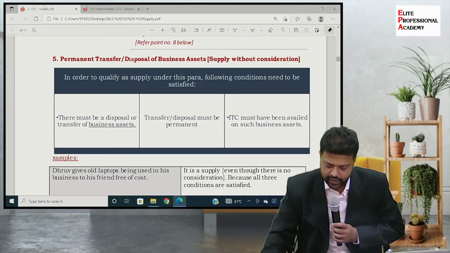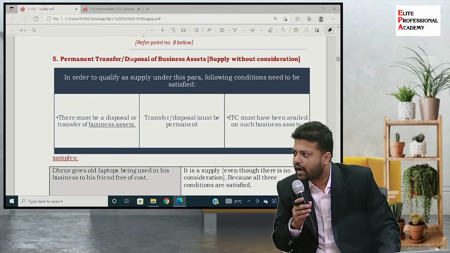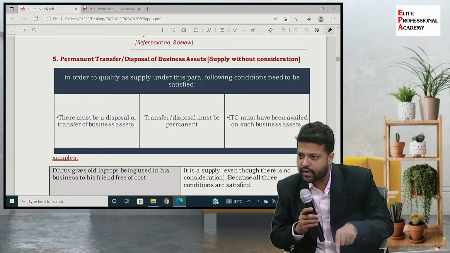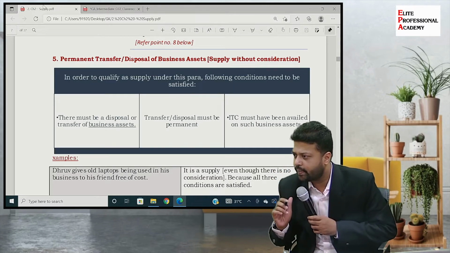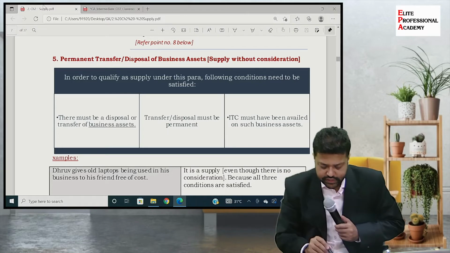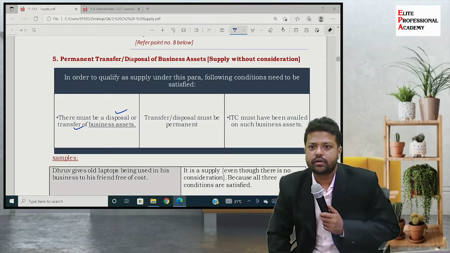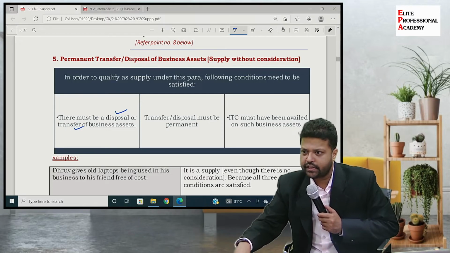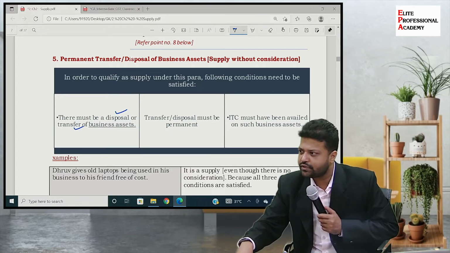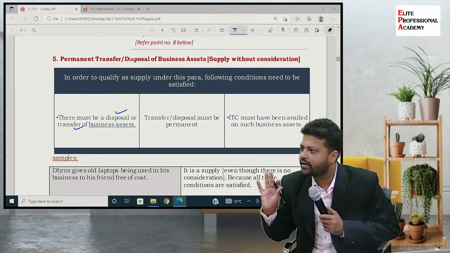Now let's go back to our entry, which says that to qualify a transaction as supply, even without consideration, that is entry number 1, permanent transfer or disposal of business assets, there are 3 conditions effectively which are required to be satisfied. Which are these 3 conditions? First condition, there must be disposal or transfer. I give you one example. Furniture का दिया मैंने कि there is a partnership firm in which I am a partner and there is a furniture which is owned by that partnership firm. So I transfer it to one of my relative without making any payment, without receiving any payment.